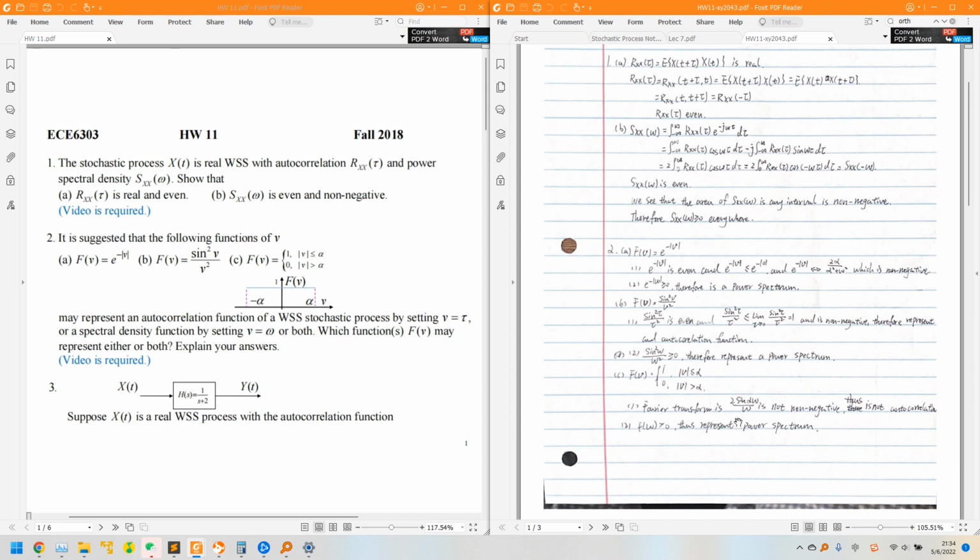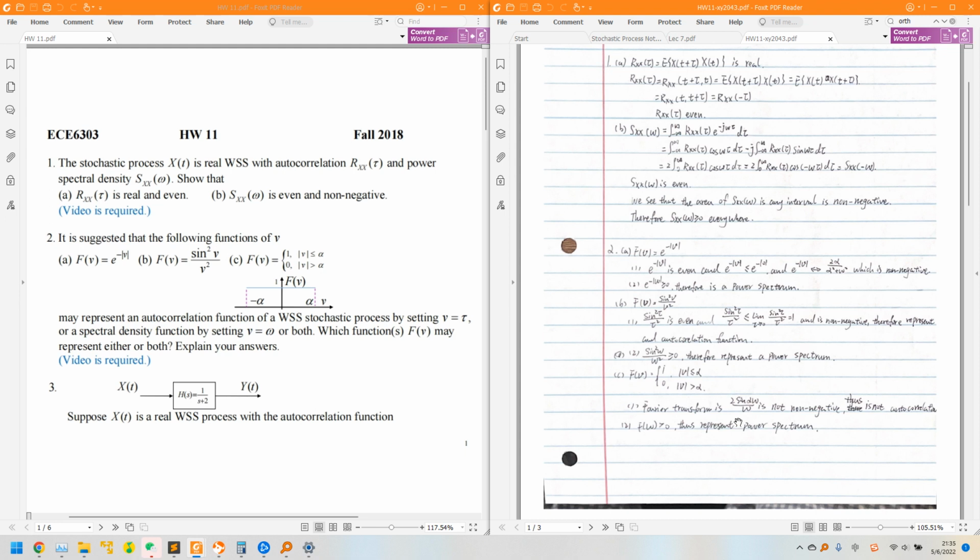So for the function a, we can get that e to the power of negative absolute value of v is even, and e to the power of negative absolute value of v is smaller or equal to e to the power of negative 0, and its transform is 2 alpha over alpha squared plus omega squared, which is non-negative, and therefore it represents an autocorrelation function.